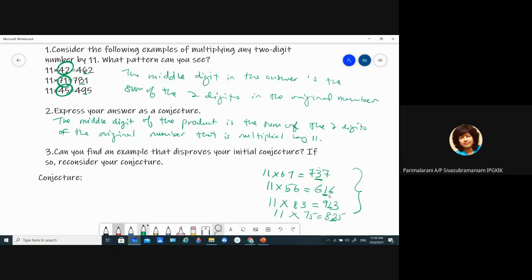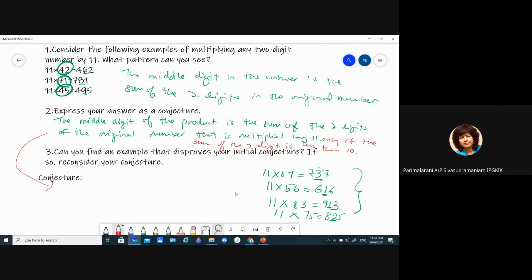So we can add to our conjecture: the middle digit of the product is the sum of the two digits of the original number that is multiplied by 11 only if the sum of the two digits is less than 10. If it's more than 10, then this conjecture is not true anymore. But for all sums less than 10, this conjecture is true.